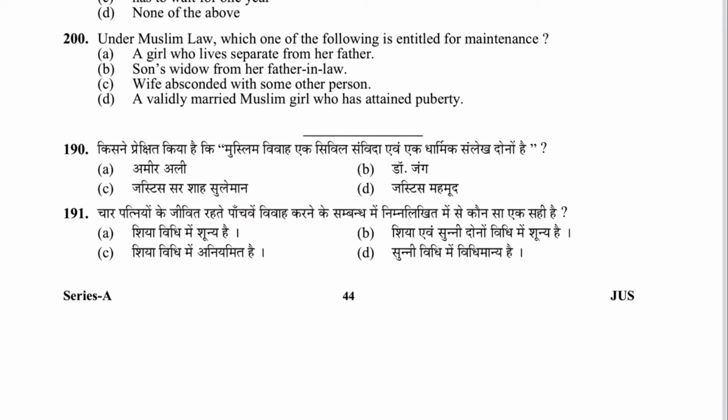Next 200, under Muslim law, which one of the following is entitled for maintenance? A girl who lives separate from her father, a son's widow from her father-in-law, wife absconded with some other person, a validly married Muslim girl who has attained puberty. D is the answer.